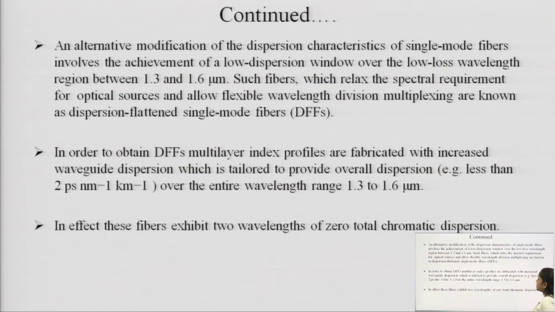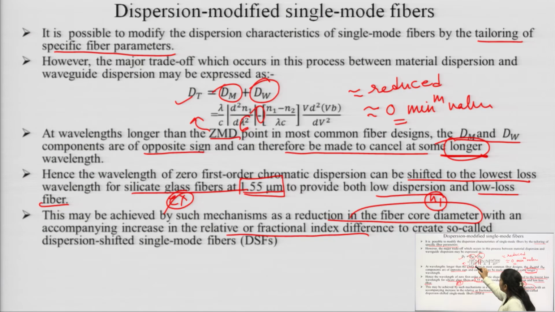But continuing this, an alternative modification of the dispersion characteristic of single mode fiber involves the achievement of a low dispersion window. That means, of course, the window is dependent upon the wavelength, and if we are able to calculate the wavelength at which we can have the lowest dispersion, because in this the wavelength term exists.